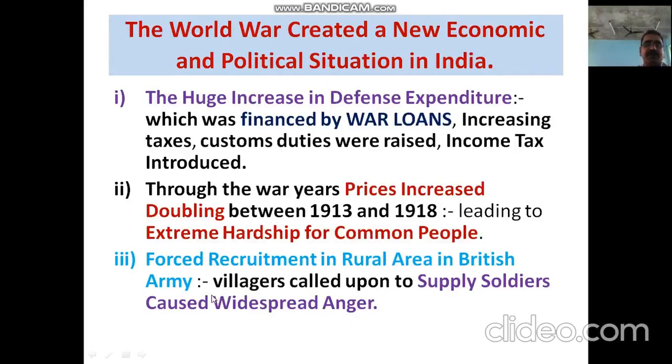The third important impact was forced recruitment in rural areas for the British Army. That was the main important thing, my dear friends. The British Army needed more and more soldiers. To recruit them, they went to rural areas and forced the rural people to send their wards, their people, to the war. Even though rural people were not ready to go to the war, they were taken by force. It led to widespread anger against British rule.